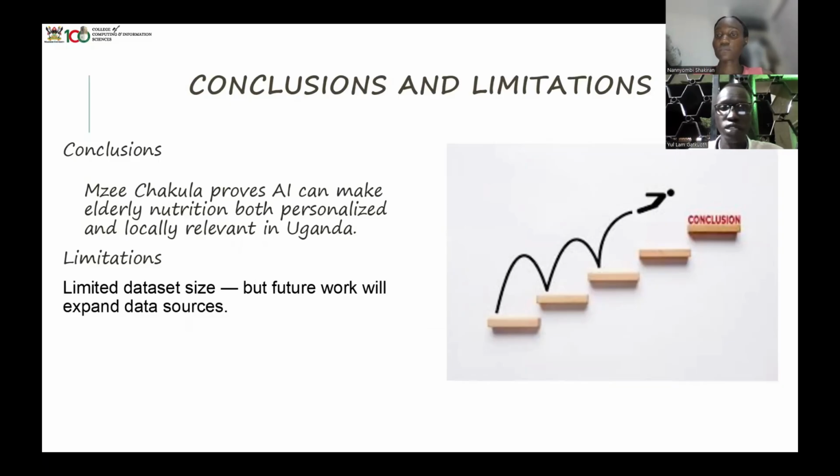As we said earlier, the caregiver is supposed to interact with this module to monitor the conditions, the kind of food, and the nutrients that are supposed to be taken in by the patient, who is an elderly person above 60 years. So that's what our module is going to be doing. And again, the limitations: the limited data size, but for future work we will expand.